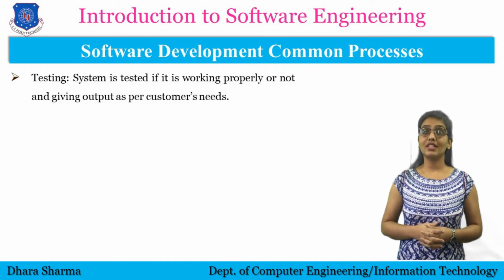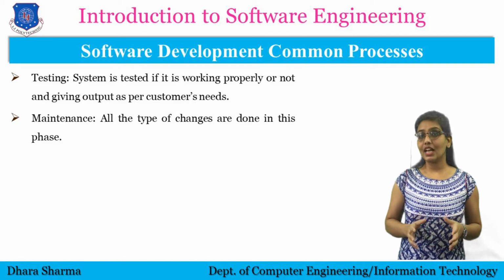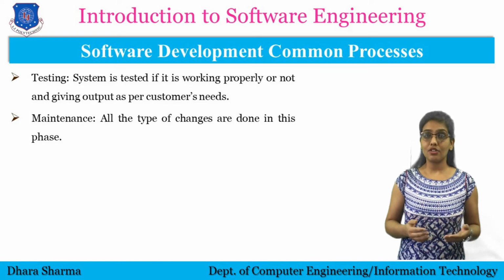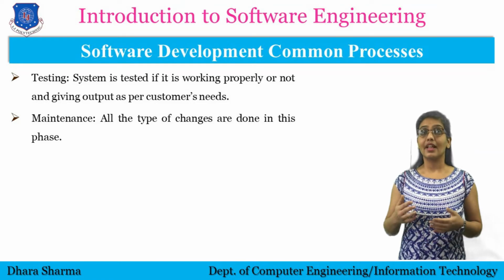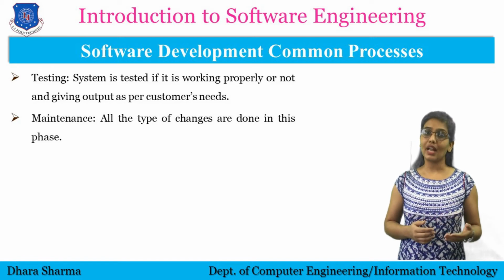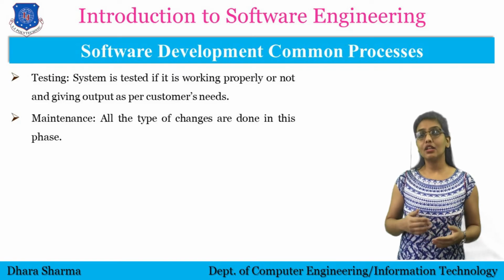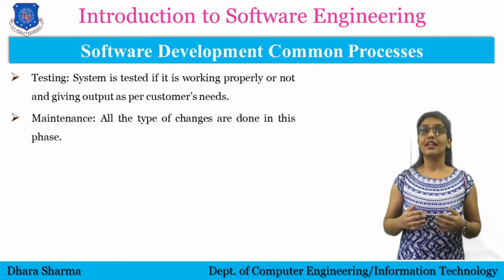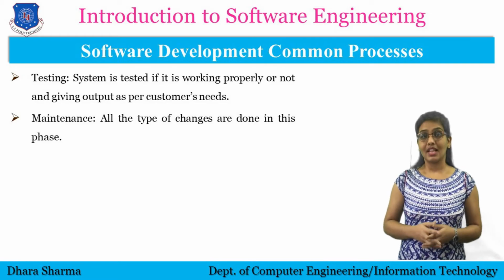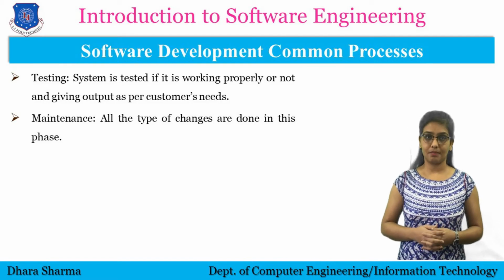At the end, a phase comes: maintenance. Any types of changes are done in this step. For example, if we found any errors or mistakes in the testing phase, then to solve the errors, changes are made in this phase. Or if the software is developed and delivered to the client and in future any other requirements need to be added, then also it is considered to be a part of the maintenance phase. This is how a software is developed, by performing all the tasks as I explained in each phase.